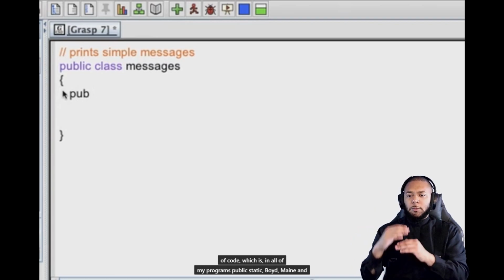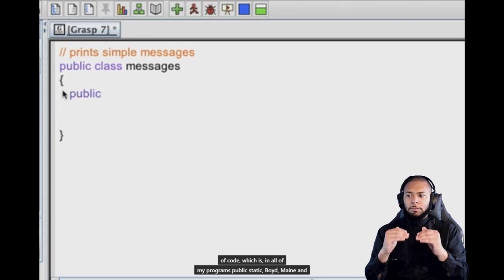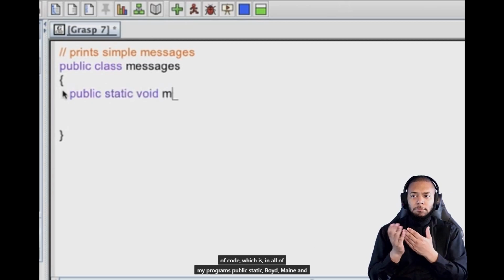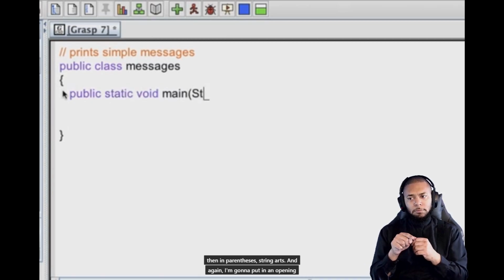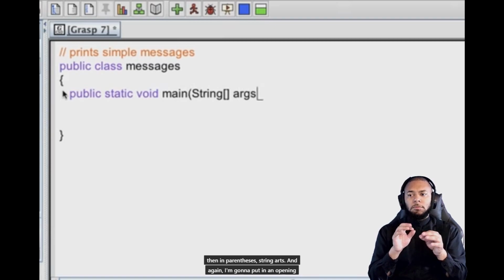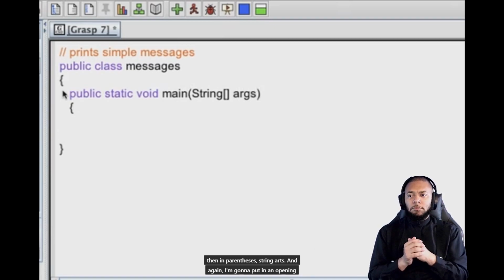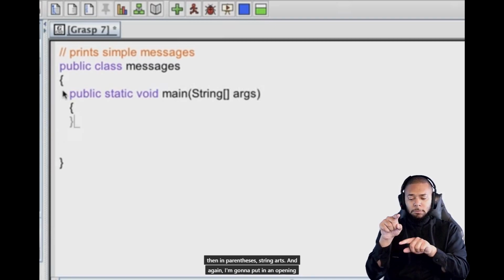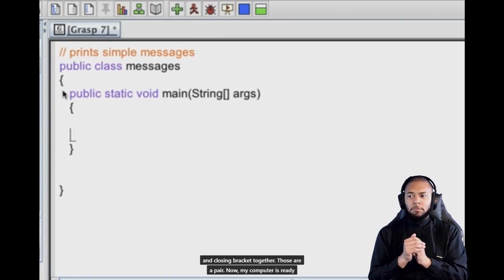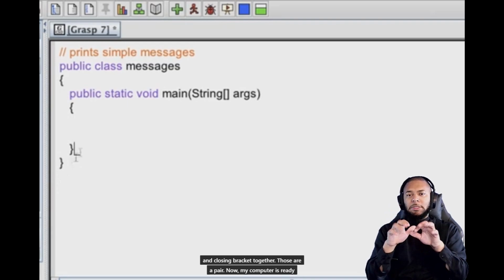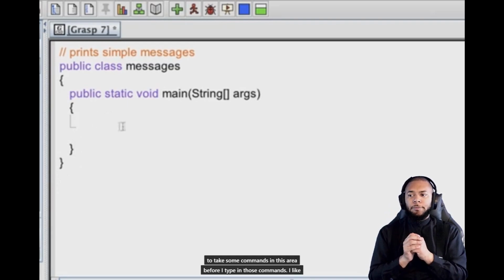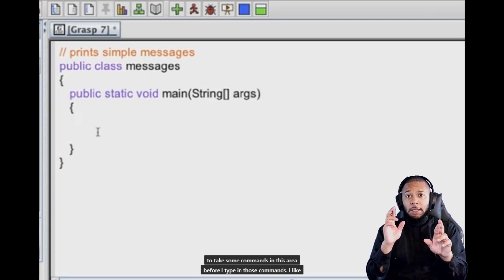Then the next line of code, which is in all of my programs, public static void main, and then in parentheses, String args. And again, I'm going to put in an opening and closing bracket together. Those are a pair. Now my computer is ready to take some commands in this area.